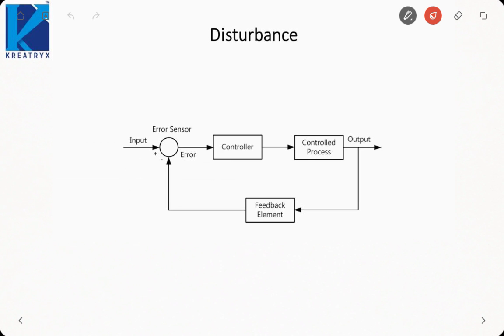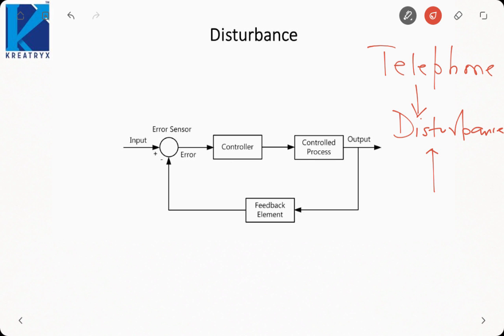The last thing is called disturbance. In an electromagnetic system, there might be some waves interfering with neighboring waves, like what you mostly see in telephone lines. Disturbance is coming. Why does that disturbance occur in my system? That disturbance may come due to power lines, because telephone lines are always laid in parallel with the power lines, and high power lines can interfere with your communication signal. So those sorts of disturbance can also arise inside my system.